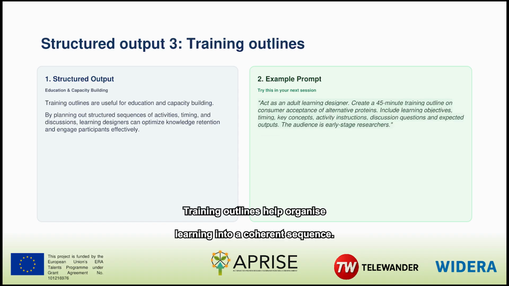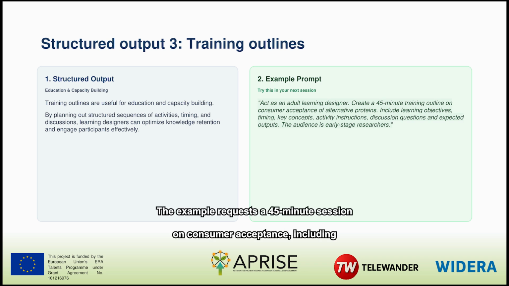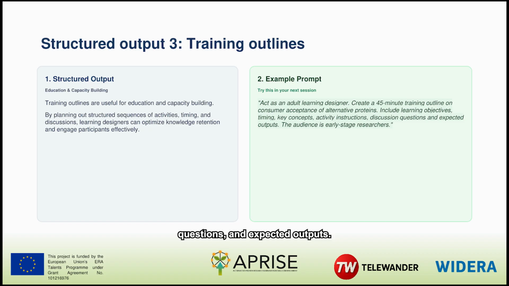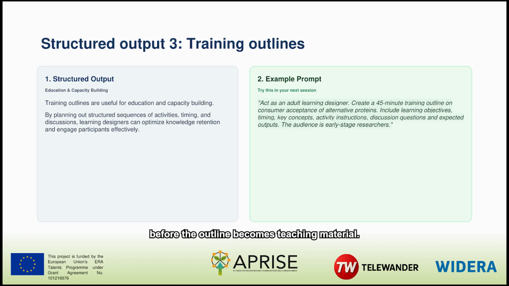Training outlines help organize learning into a coherent sequence. The example requests a 45-minute session on consumer acceptance, including objectives, timing, key concepts, activity instructions, discussion questions, and expected outputs. This gives the trainer a usable first structure. Human review should then confirm that the timing is realistic, activities serve the objectives, and the content matches participants' prior knowledge. Accessibility, cultural relevance, and evidence quality must also be checked before the outline becomes teaching material.